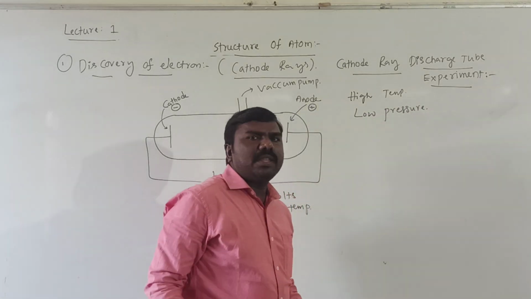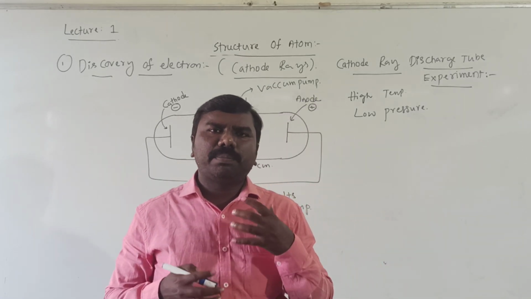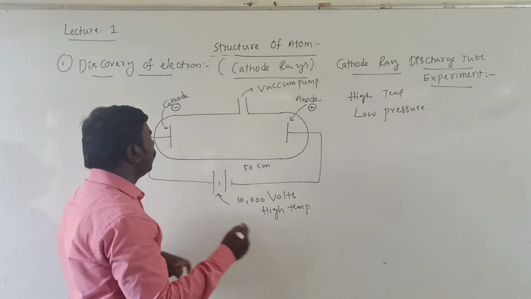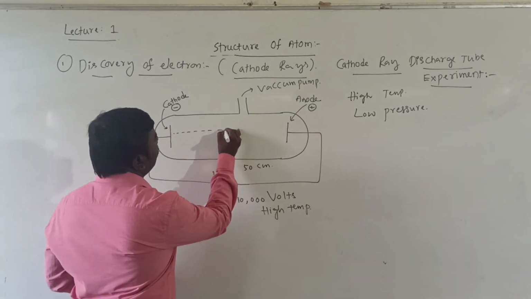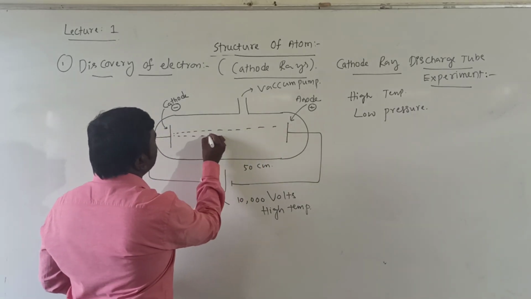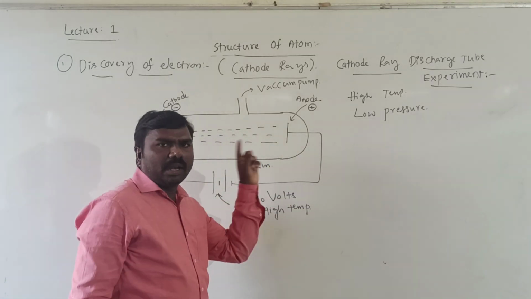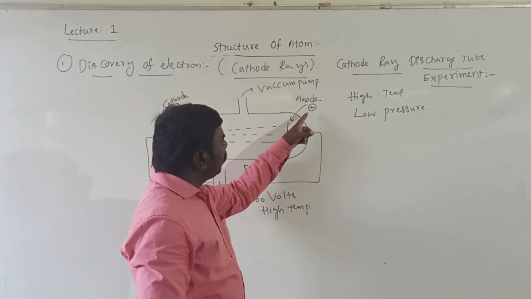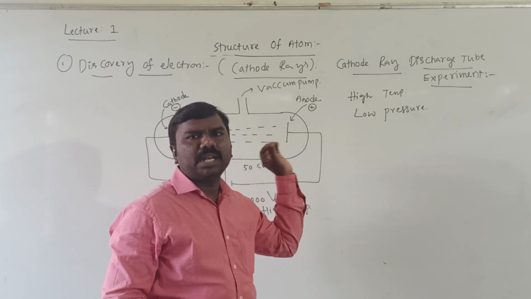Students, why are they using high temperature and low pressure? By passing high voltage, when you connect this, a few invisible rays pass from the negative electrode to the positive electrode. To move towards a positive electrode, the ray must be oppositely charged, that is, negatively charged.